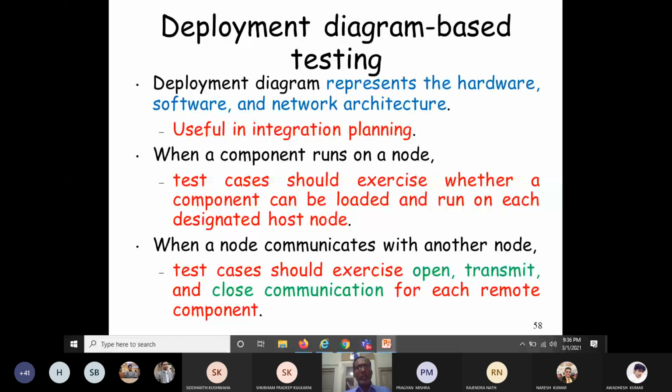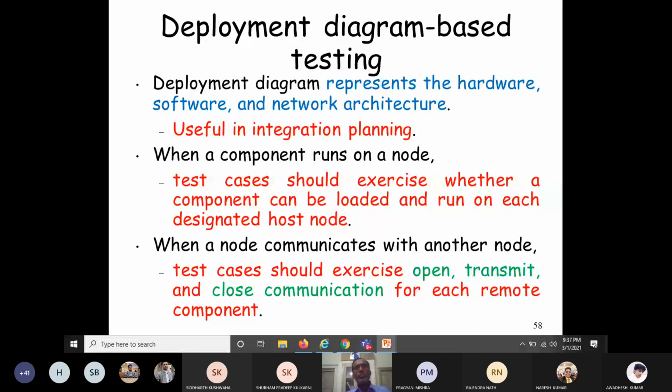The idea is as follows: when a component runs on a node, we should design the test cases to exercise whether the component can be loaded and run on each designated host node or not. When a node communicates with another node, we should design test cases that exercise the different operations such as open, transmit, and close communication. These operations should be exercised for each remote component. This is how we can perform deployment diagram based testing.